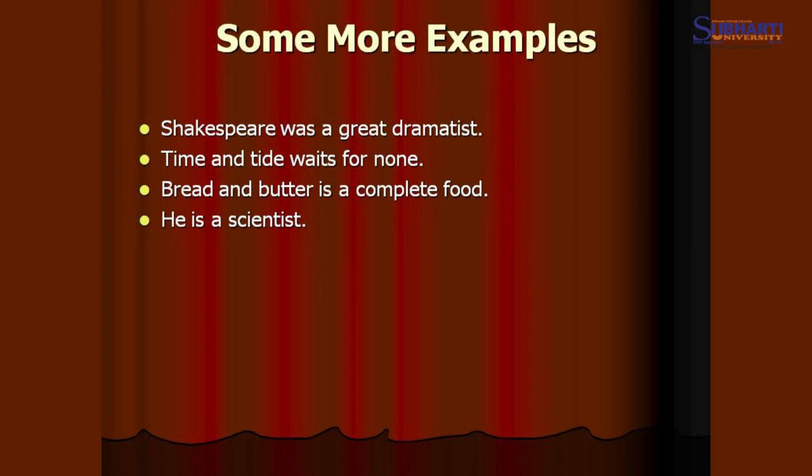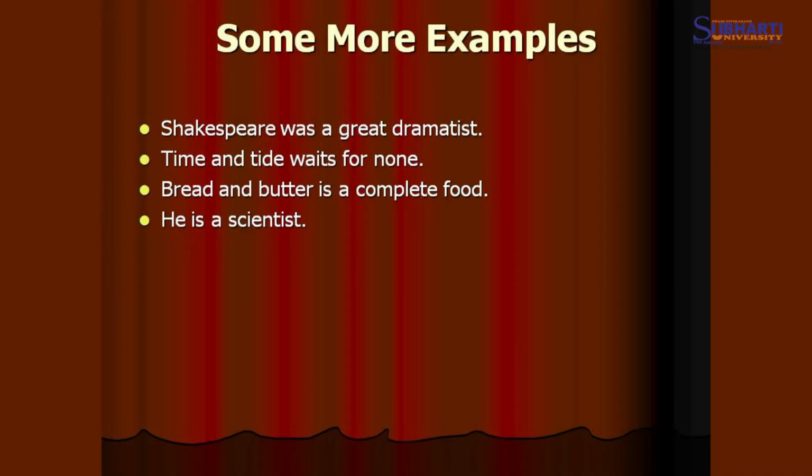For example, 1. Shakespeare was a great dramatist. Here Shakespeare is the subject, was a great dramatist is the predicate. In the second sentence, time and tide waits for none. Time and tide, both the words, are the subject and waits for none is the predicate.